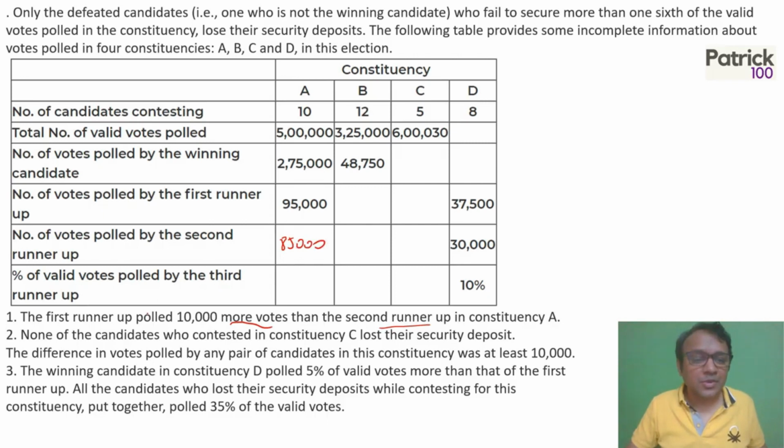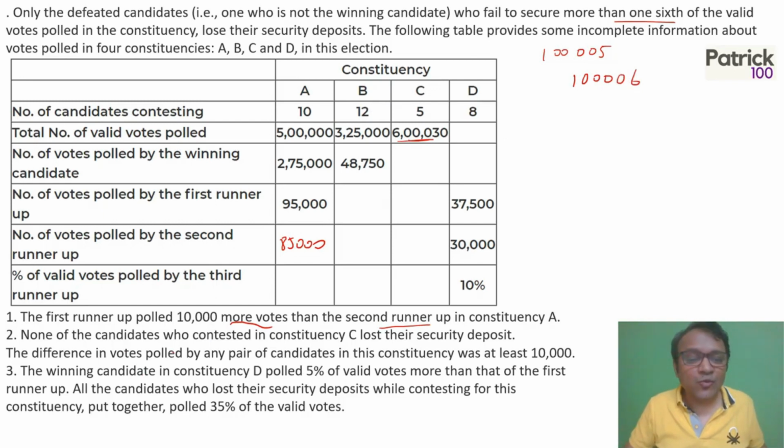Second runner-up. None of the candidates who contested in constituency C lost their security deposit. What is security deposit? You will lose your security deposit if you do not get more than 1/6 of the valid votes. So that means if someone has exactly 1/6, that is 1 lakh and 165 would lose the deposit. So not to lose the deposit, the last person must have had 1 lakh and 6. The last person must have had 1 lakh and 6.